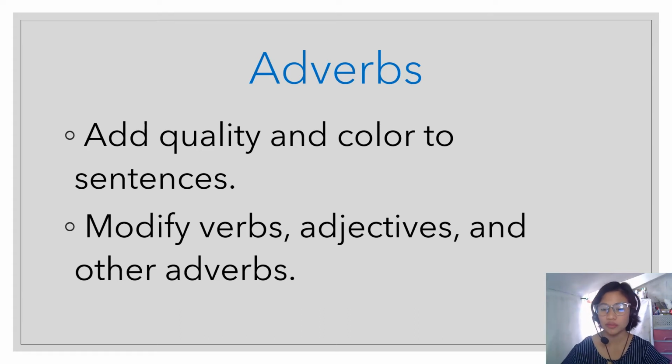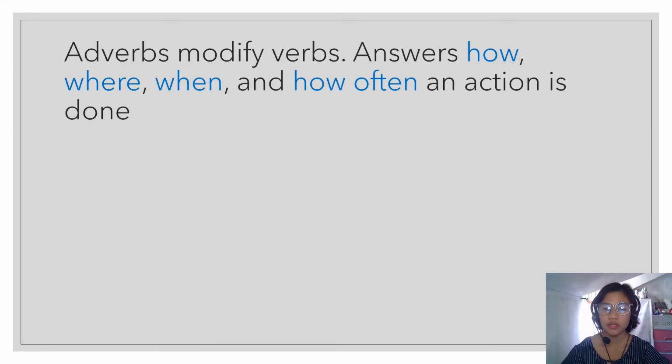Adverbs can modify verbs. When we say modify, it means they describe the verbs, the adjectives, or the other adverbs in our sentences. Adverbs that modify verbs can answer how, where, when, and how often an action is being